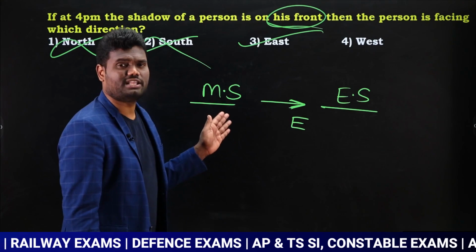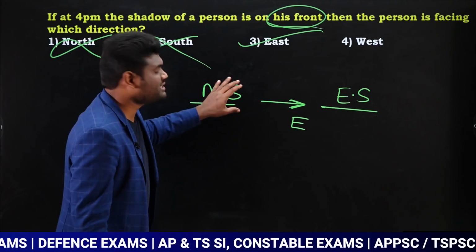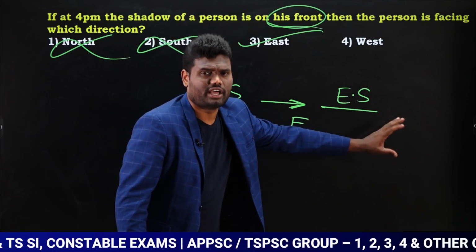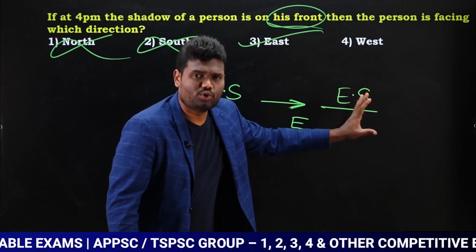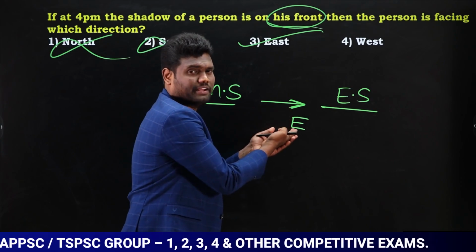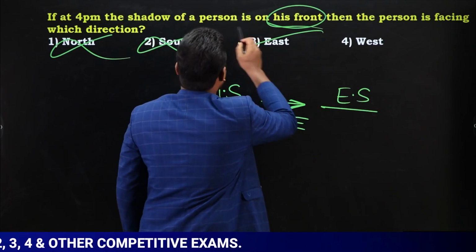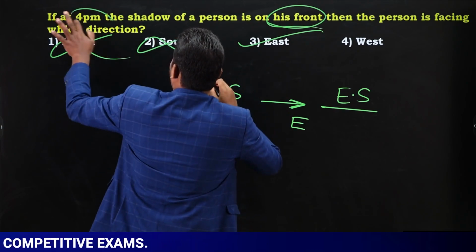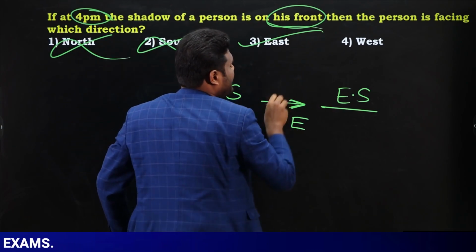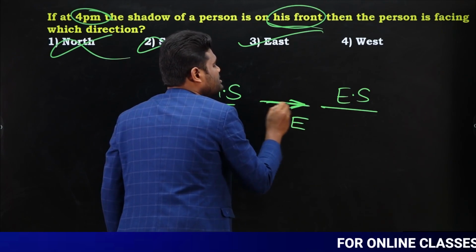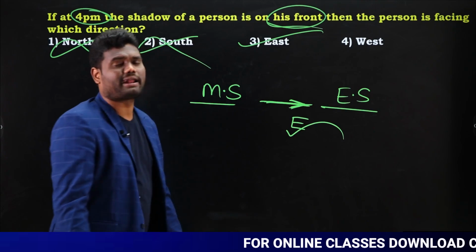So whenever you have a question this way, just know that the morning shadow will be on the west and the evening shadow will be on the east. You know this point? Yes or no? As you know this point, the person is going to be in between. If I need the morning shadow in front, or I need the evening shadow in front: 4 p.m. means evening time. The evening shadow should be in the front, which means the person should face in this direction. Now this direction is nothing but east, so directly mark it as east.